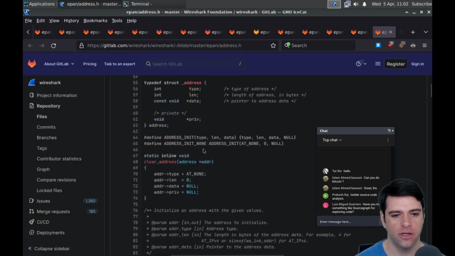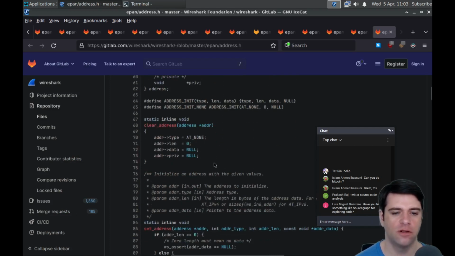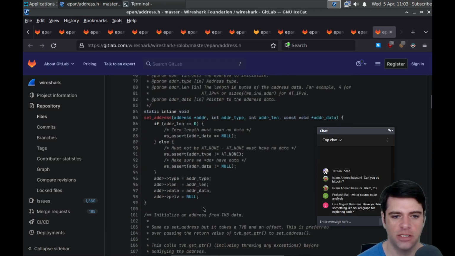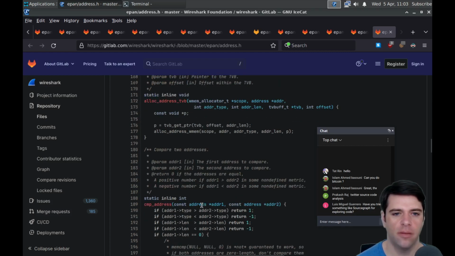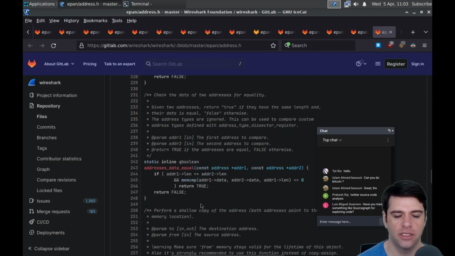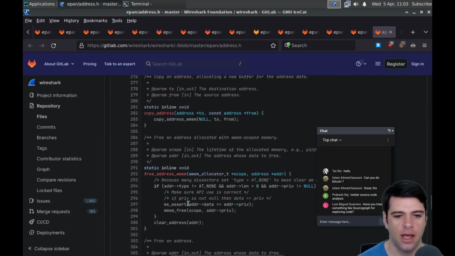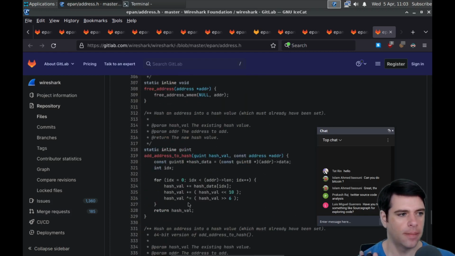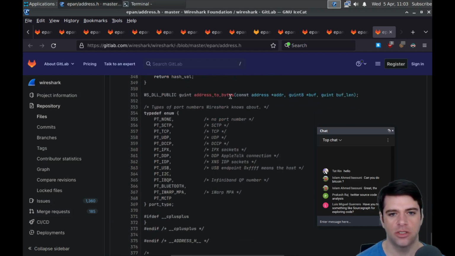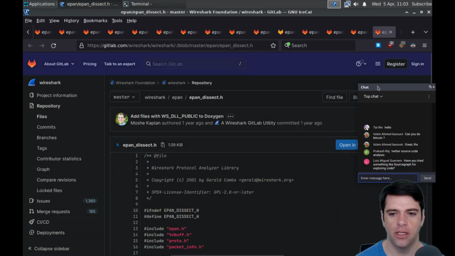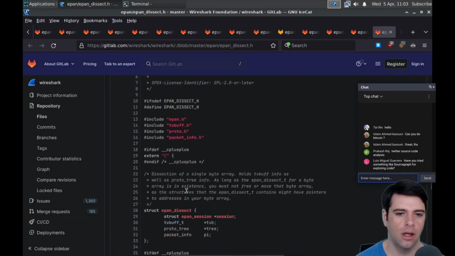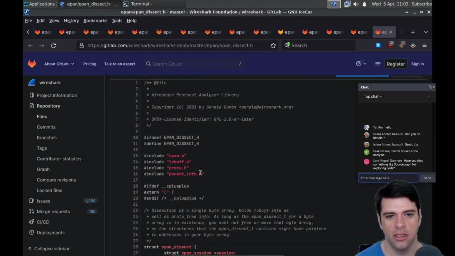Okay, so then we have a struct for address, as you might expect. Although why don't we use whatever is already provided? I don't know. So we can clear the address, set the address. Alloc address with memory. You can allocate addresses and stuff like that. We can copy addresses. So this is not so interesting. This is just like working with address structs, and then having a nice interface so that the Wireshark people can program in a way that they like.